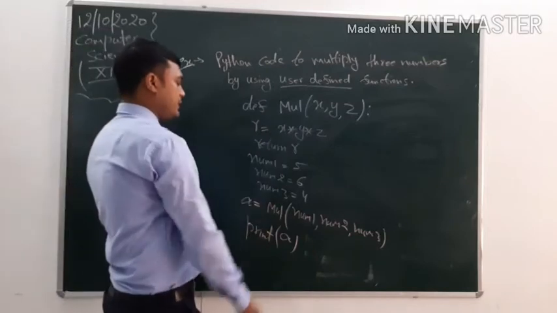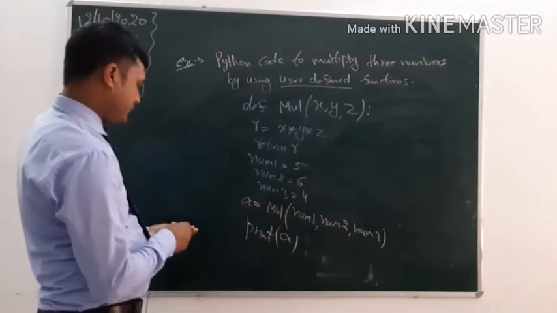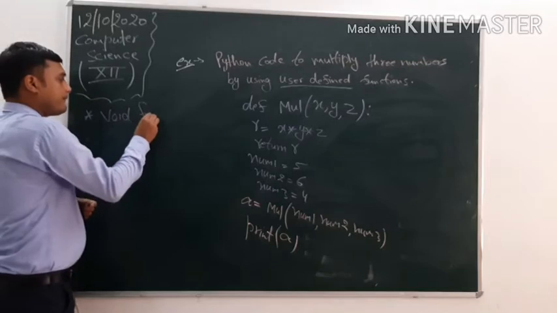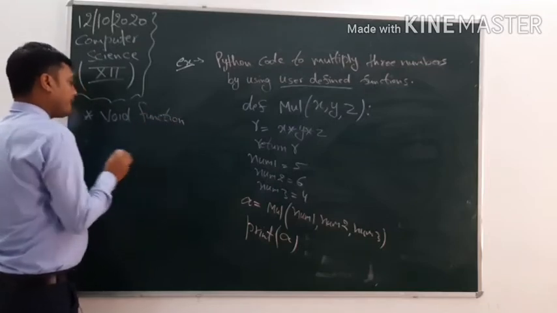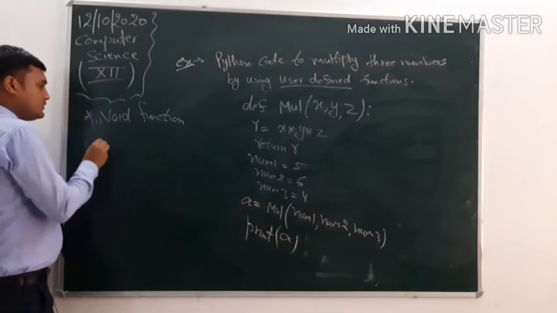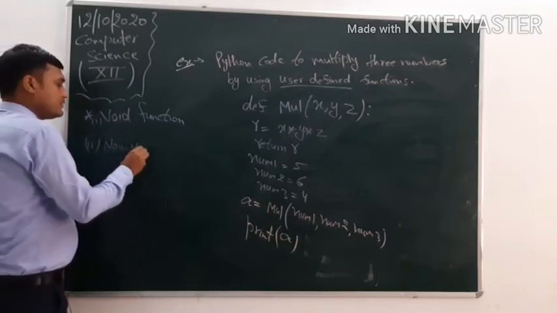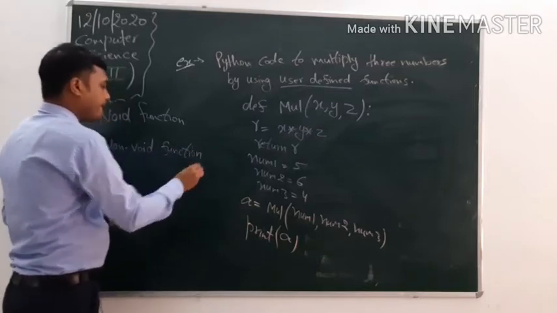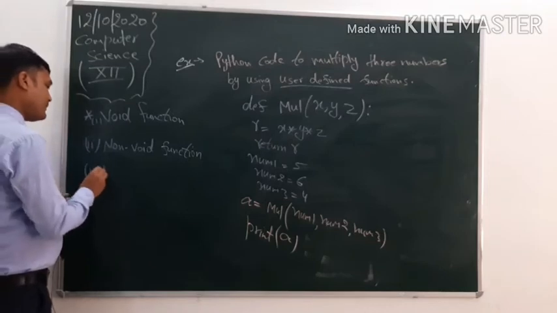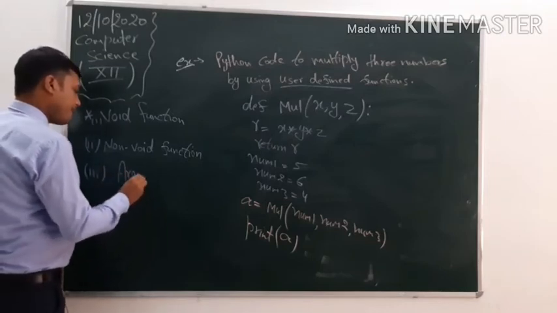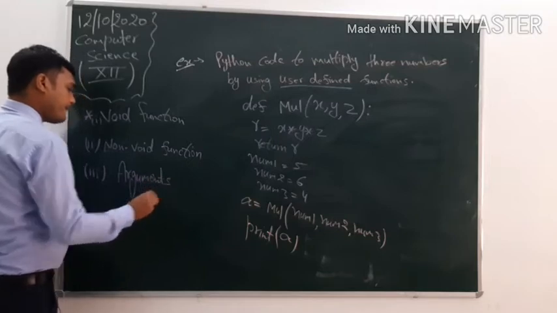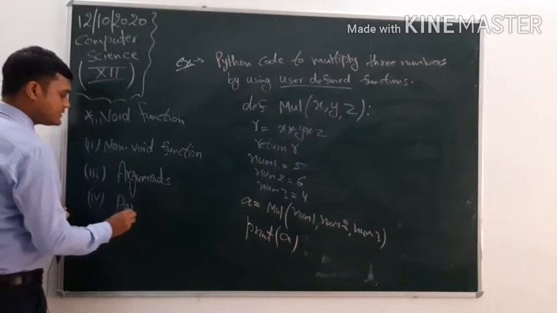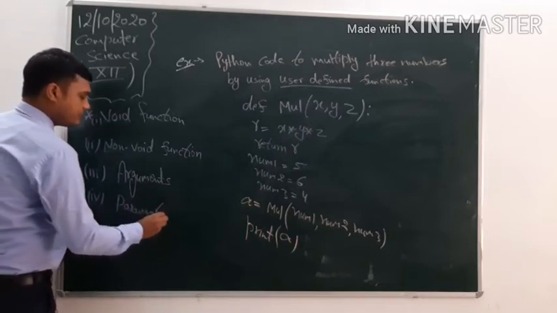Clear? Here the program will be for the defining of the function. Clear? First, void function. Second is non-void function. Third is arguments, and the fourth one is parameters.